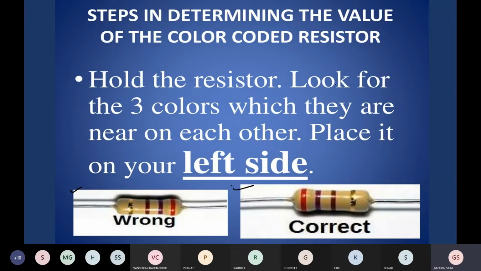Hold the resistor and look for 3 colors which are near to each other. See that these red, blue and brown are near to each other, and this ring is at a large distance compared to the distance between these 3. So the rings that are near to each other, place them on the left side, and the golden or silver ring on the right side. So this is the way you have to observe a resistor.